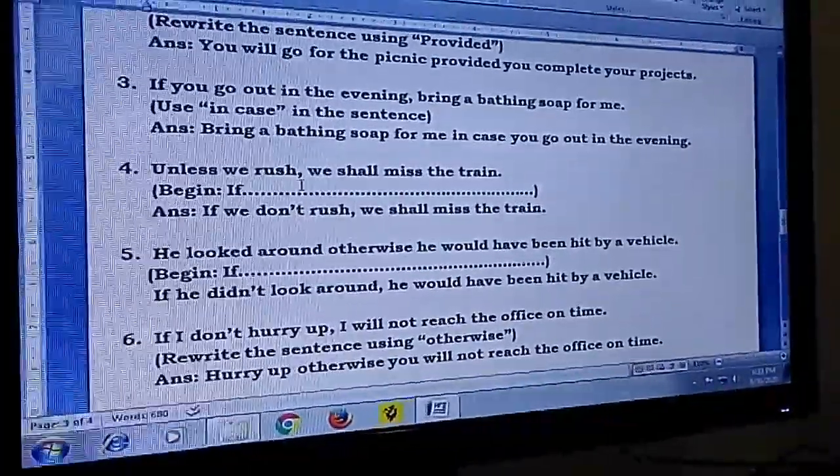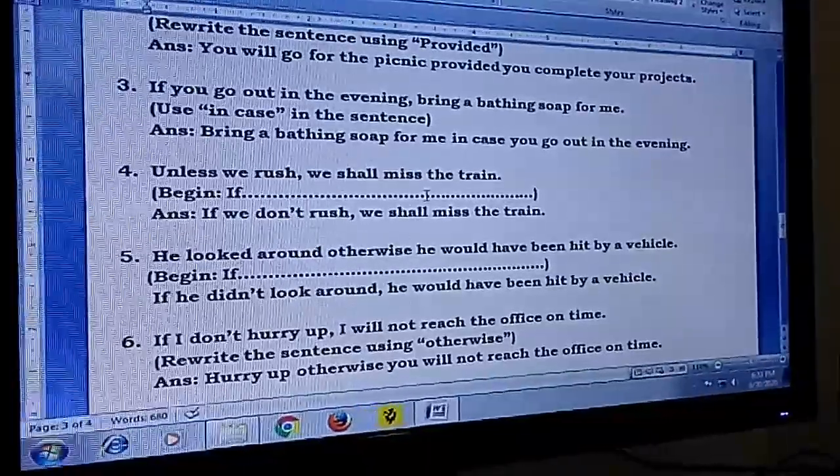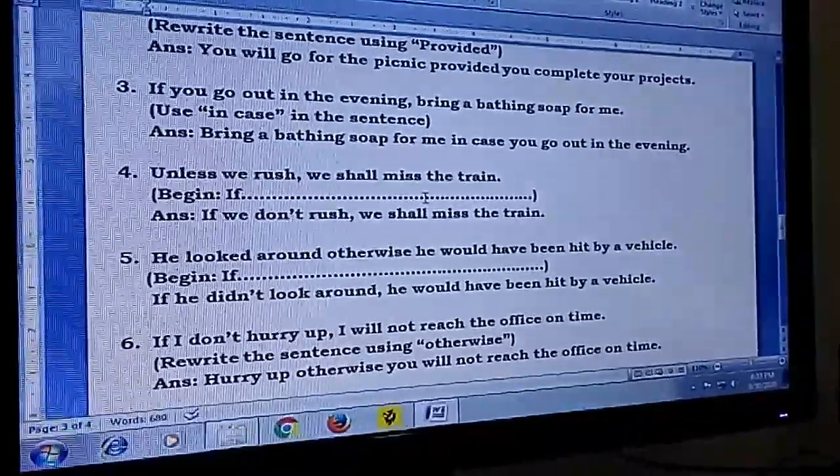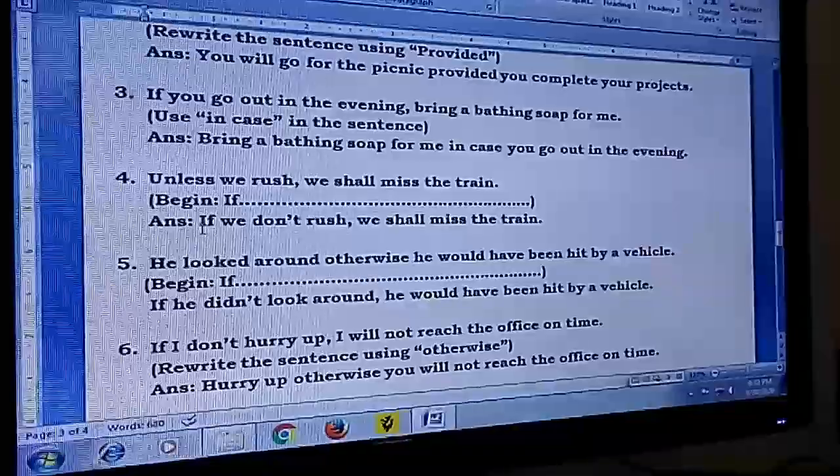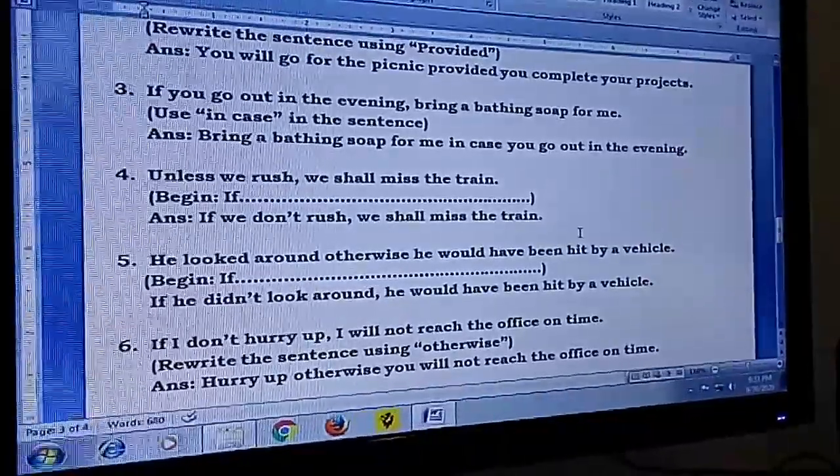Unless we rush, we shall miss the train. Begin if. So obviously it will become a negative again. If we don't rush, we shall miss the train.